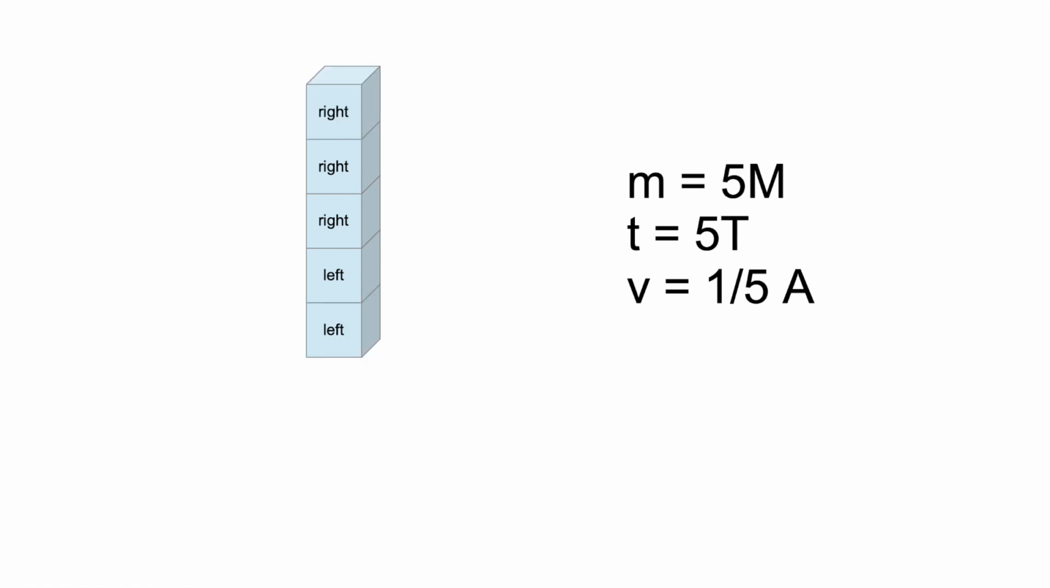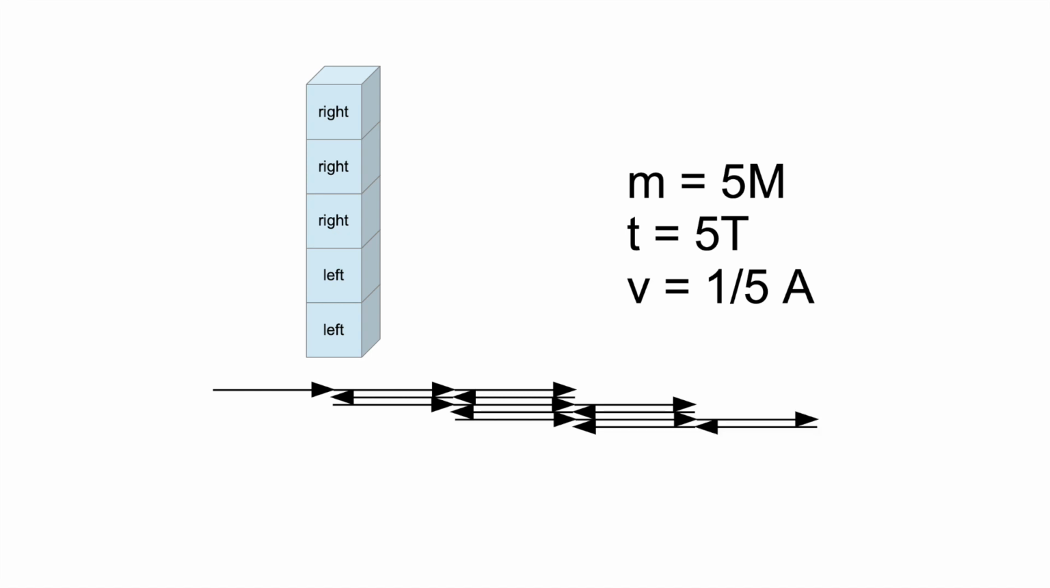Imagine that the particle state consists of 5 discrete pieces, 3 directions right and 2 directions left. In this case, the particle moves right, right, right, left, left, right, right, right, left, left, and so on. Its absolute speed v equals a divided by 5. Its total mass equals 5m. One full cycle takes 5t of time.